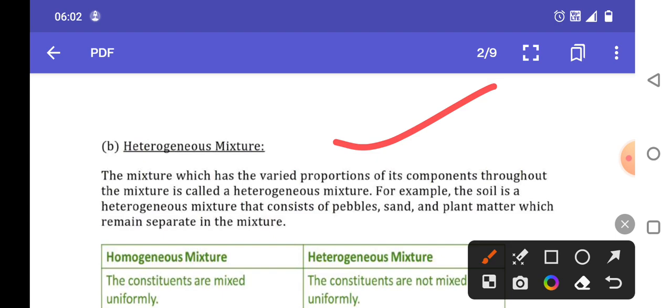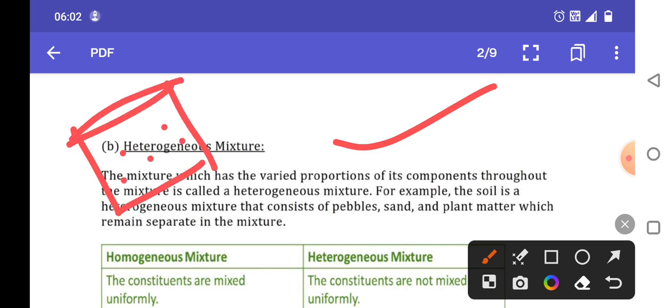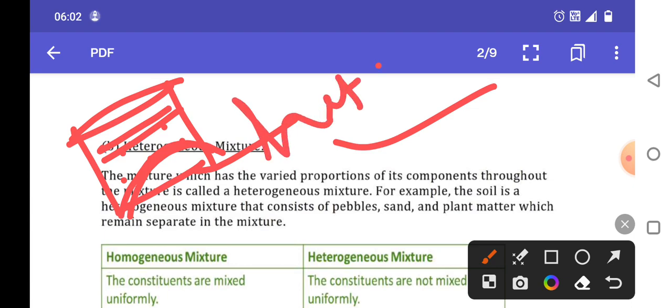We can take another example, muddy water. In the case of muddy water, we can see that the mud is deposited at the bottom of the beaker, and the water is above. So we can say that it is a heterogeneous mixture.